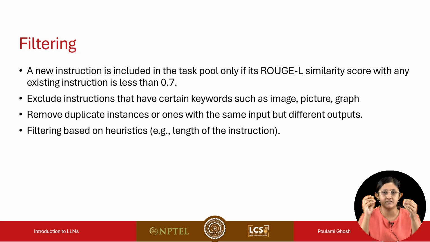Second is keywords such as image, picture, graph. Instructions which contain such keywords will be excluded, because the language model does not have the capacity to handle such inputs. Another is, now that we have generated an instruction, at the time of instance generation, say we come across duplicate instances, we remove them. Or, for example, we come across instances where the input is the same but the output is different. These are also removed. And finally, there's heuristic-based filtering, where there's a constraint on the length of the instruction. The instruction should not be too long or too short, and based on this also, filtering happens.